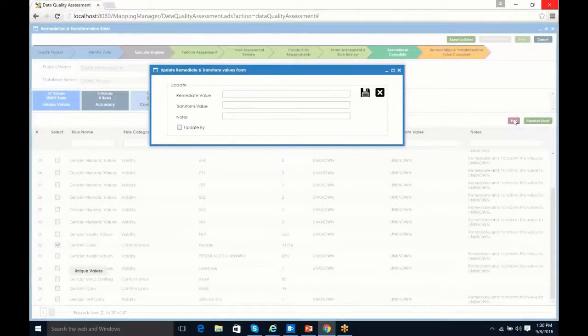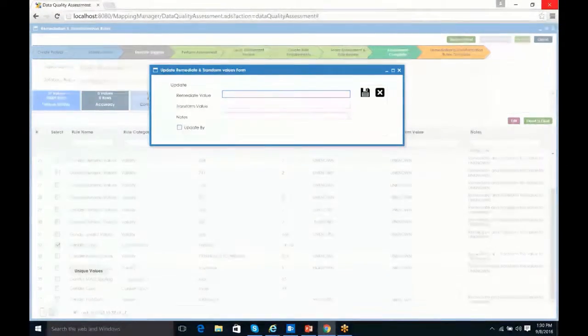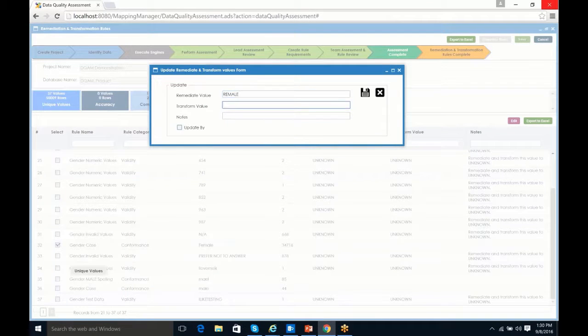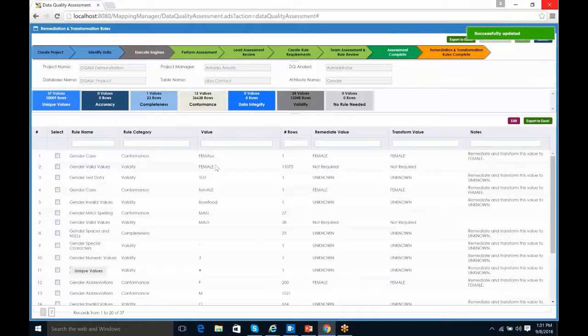I can say edit, and now what I want to do is say, remediate this to female, F-E-M-A-L-E. Same thing here, F-E-M-A-L-E. And then I'm going to put a note in saying, again, remediate and transform this value to female. There we go. Okay, so again, I'm communicating to the developer to remediate and transform this specific value to female. And then, since I've already selected values, I can just save that, and now it's applied to everything that I had selected. So here on the first page, we can see that.